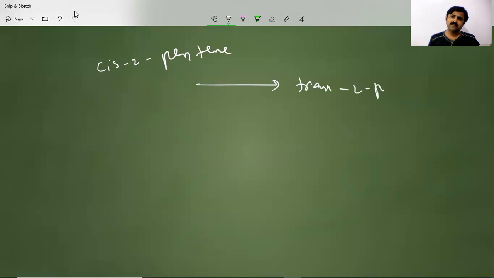But in extreme conditions, the cis isomer can be converted into the trans isomer. We saw that cis 2-pentene was converted into trans 2-pentene at an extreme condition of 450 Kelvin.